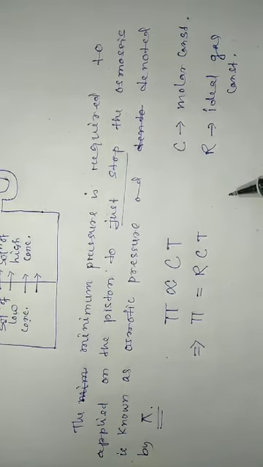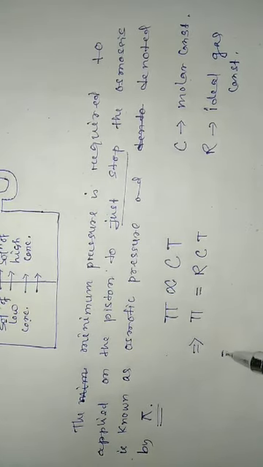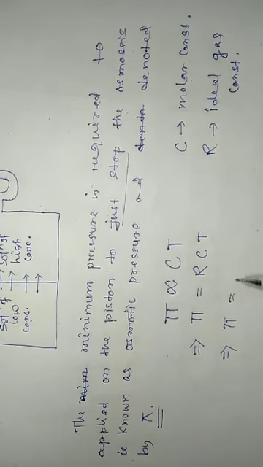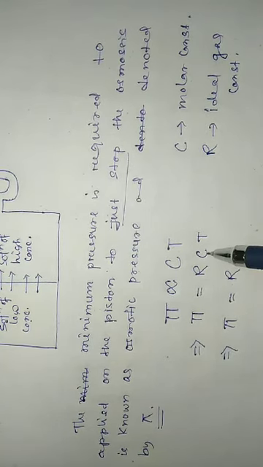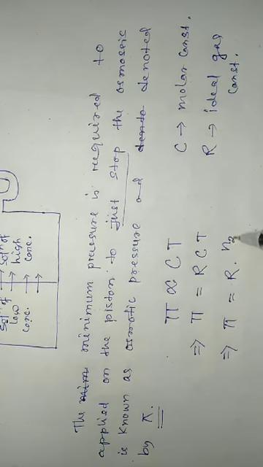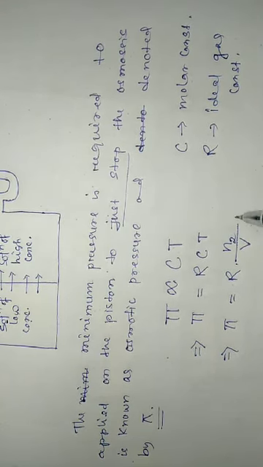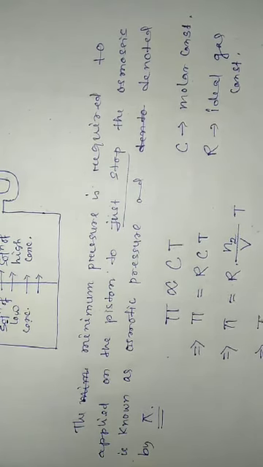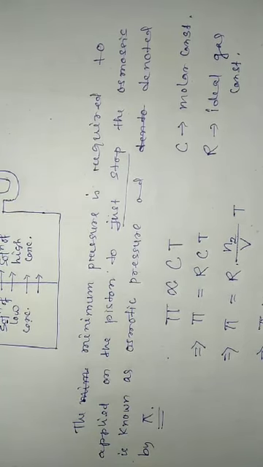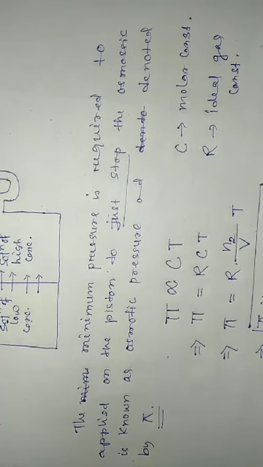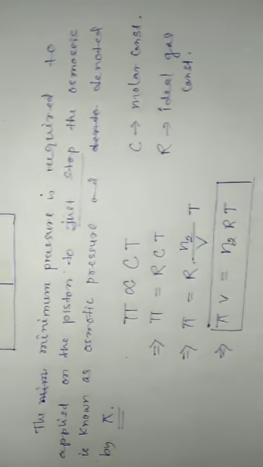R is the ideal gas constant or universal gas constant. So here, molar concentration C, how can you calculate? Molar concentration C is equal to the number of moles of solute dissolved per liter of solution, that is n divided by the volume of the solution V. Now pi into V equal to N2 R into T. This is one of the mathematical relations for osmotic pressure.